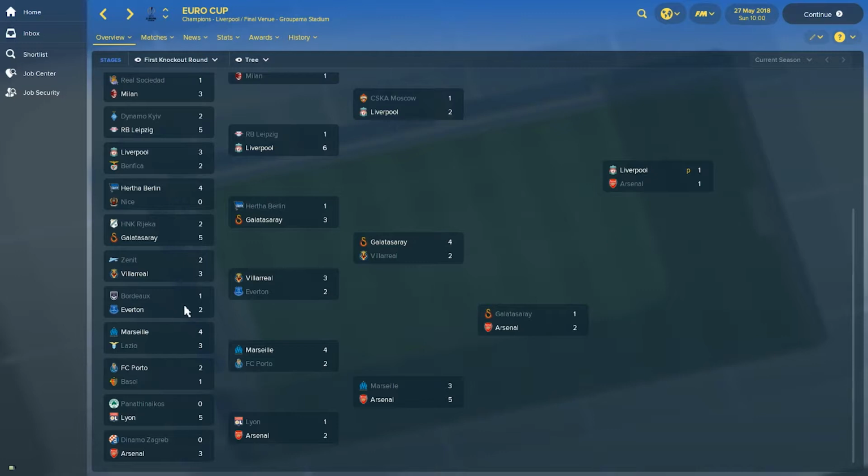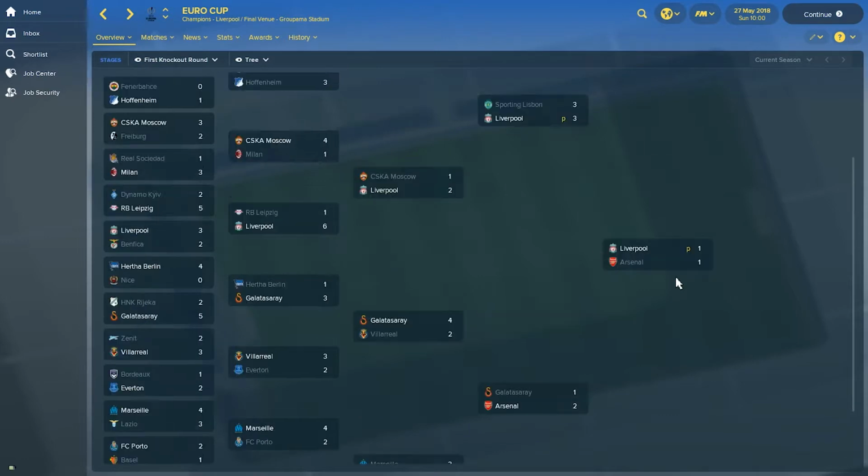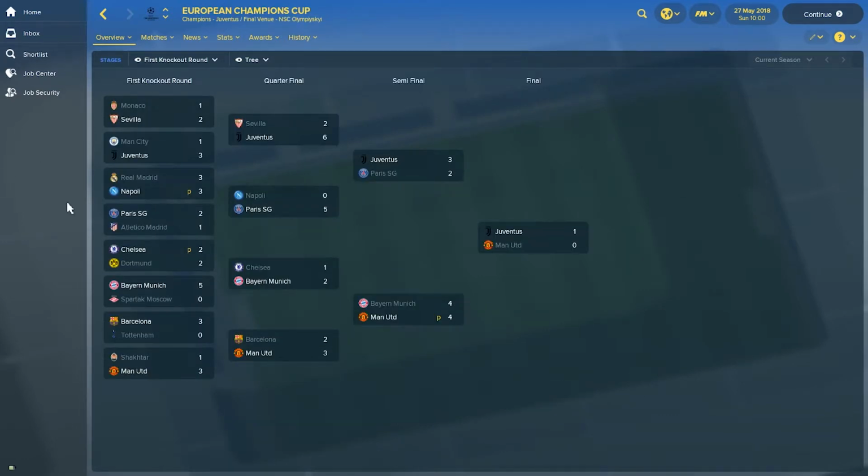So let's just have a look at some surprises here along the way. I don't really see any, but that's not really our point of the experiment here. Going one tier above in the Champions League, the new champions are Juventus, beating Manchester United in the final 1-0. Manchester United have qualified for that final, beating Shakhtar, Barcelona and Bayern Munich, while Juventus actually beat Manchester City, Sevilla and PSG. So a very interesting season here.